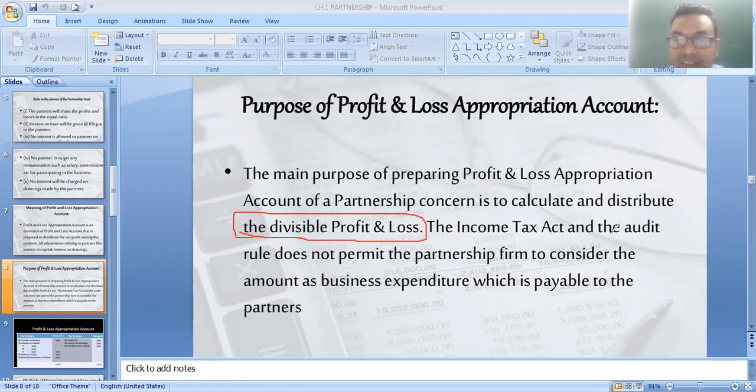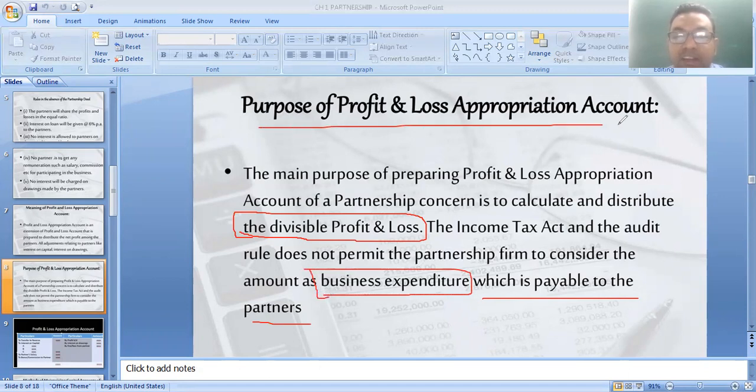The Income Tax Act and the audit rules do not permit the partnership firm to consider the amount payable to partners as a business expenditure. Whatever you pay to partners is not considered a business expenditure. It is the partners' expenditure, and that's why you need to prepare profit and loss appropriation account.